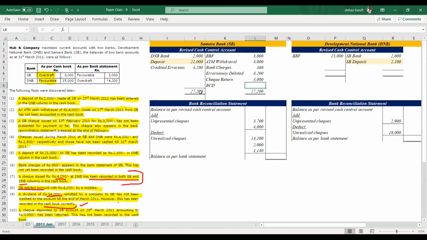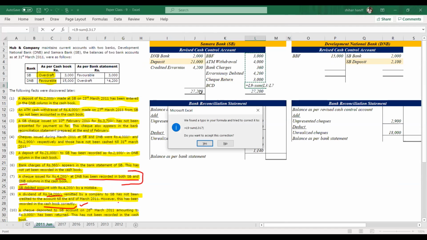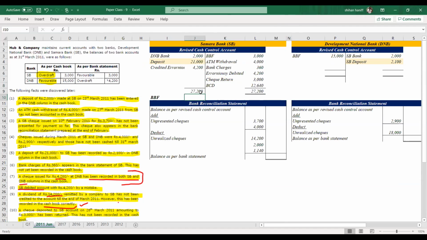Balance carried down. SB revised cash balance is 12,640 balance. Then 7,000 plus 17,340 minus. So it's a favorable balance. So your answer is correct.